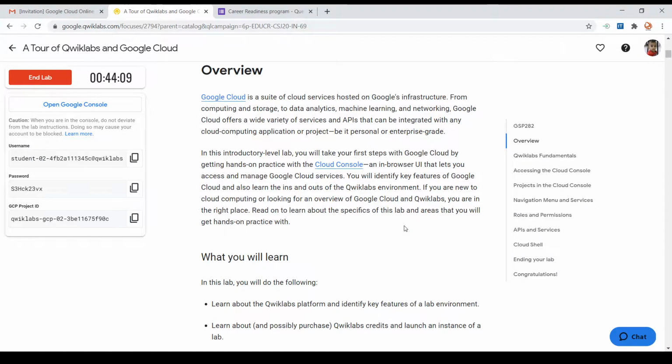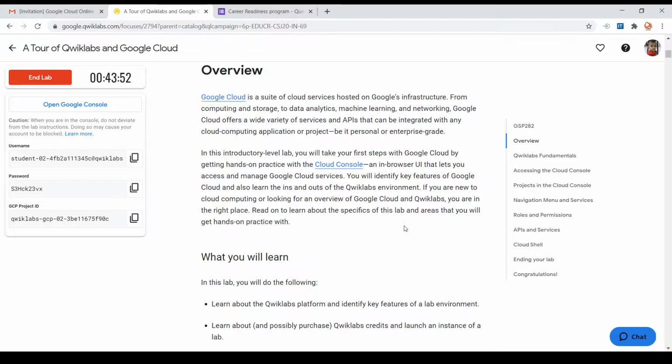This lab is basically about familiarization with the QuickLab platform, and also, as I mentioned already, the basic thing we need to complete this lab is to have some credits.